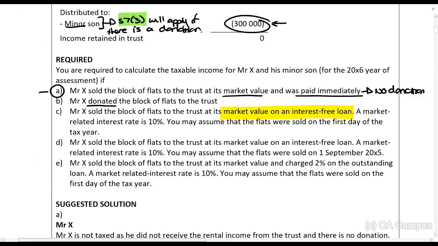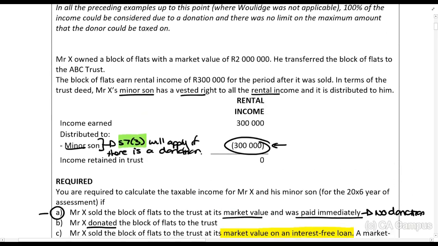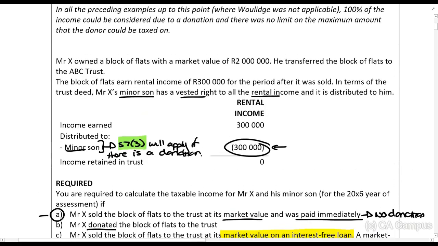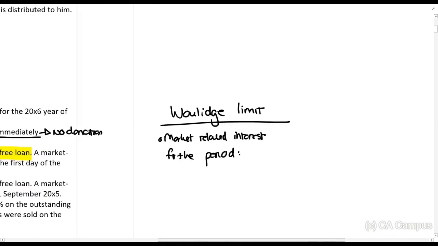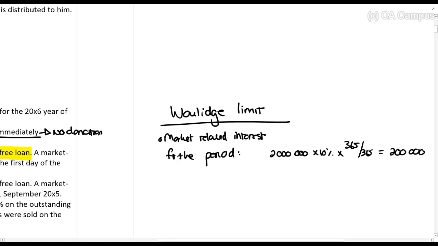would they have charged? Now, he sold the block of flats for 2 million rands. That is the value, and the interest rate is 10%. So if he had charged the correct interest, it would have been 2 million times 10% times 365 days over 365 days. So 200,000 rands.